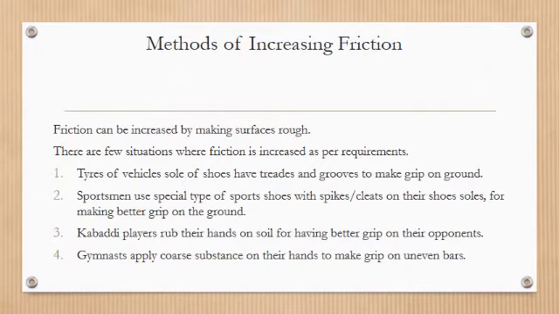You must have seen gymnasts, they also apply a coarse substance on their hands to make grip on the uneven bar. They have to do their events by holding steel bars which are very smooth, so they have to increase friction by rubbing their hands on coarse material like chalk powder. So these are a few situations where we can increase friction by increasing roughness of surfaces in contact.